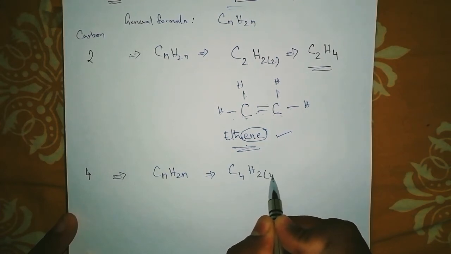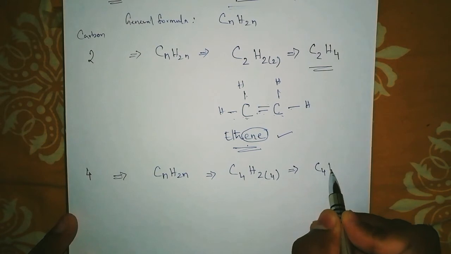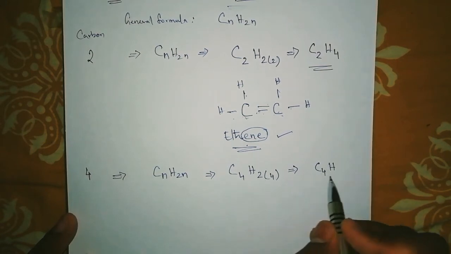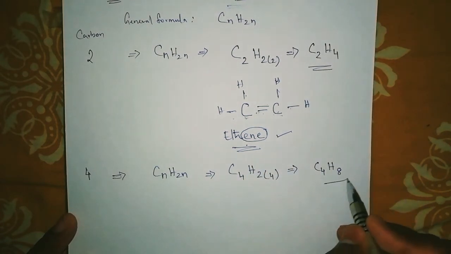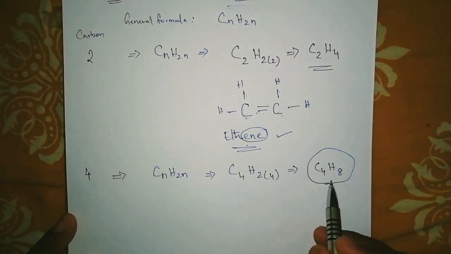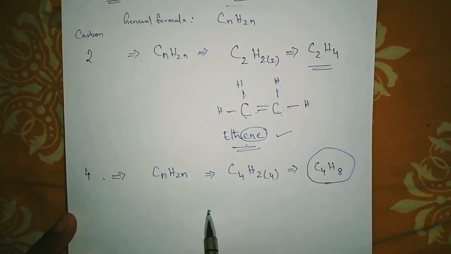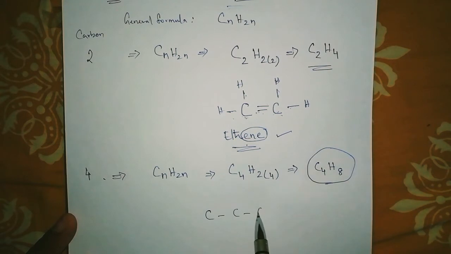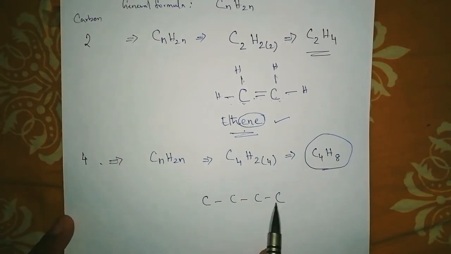C4H2 into 4. So how many will come? C4H2 4s are 8. Understood all of you? Okay, let's draw the structure for this. Once we got the formula of butene, then you have to make a structure. 1, 2, 3, 4. You can ask me a question, sir, why are you making it in single bond?